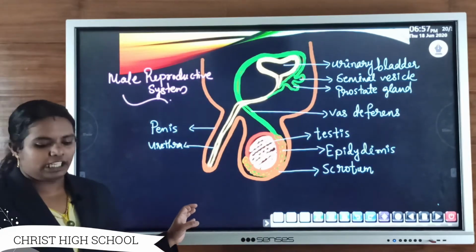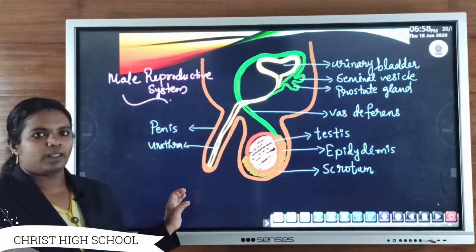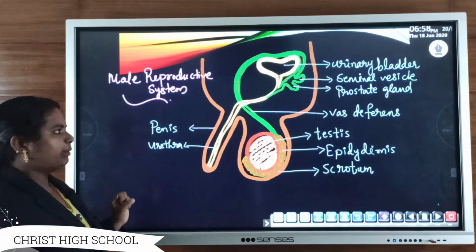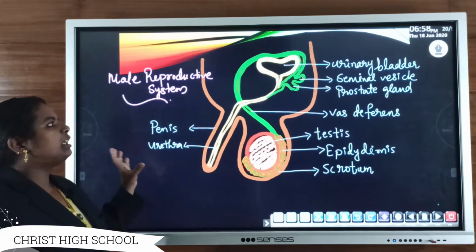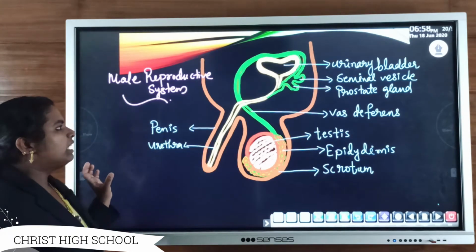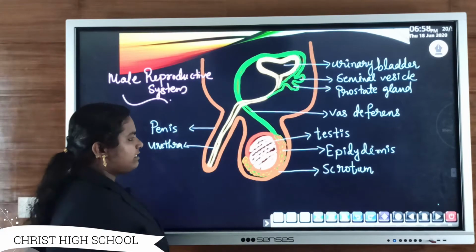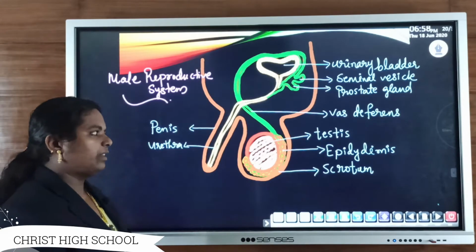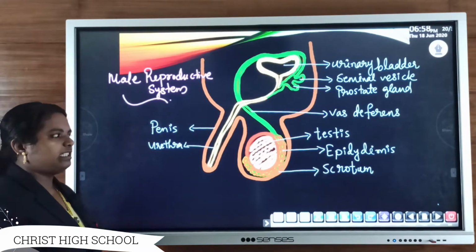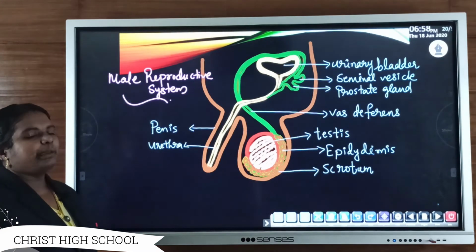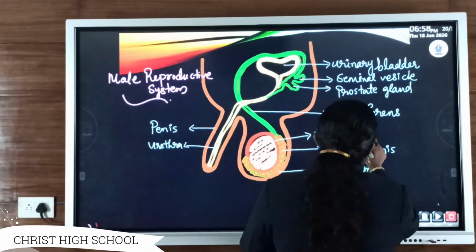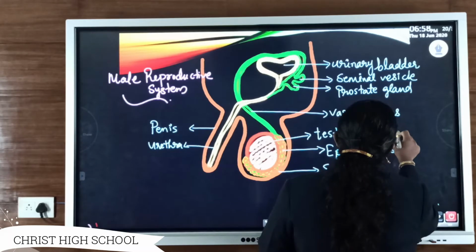Okay, human beings, the male reproductive structures. This is a cross section or cut section of the male reproductive system. So the important part of the male reproductive system is the testes. Testes are the most important part of the male reproductive system because the main function of testes is that they release the male hormone testosterone.